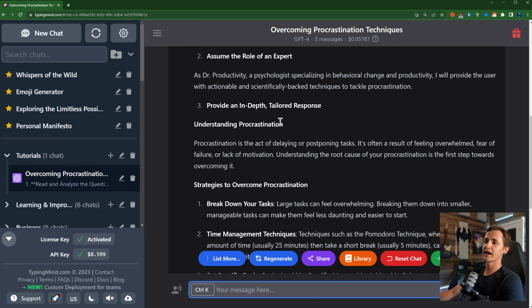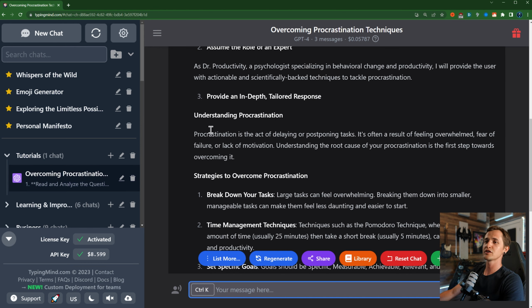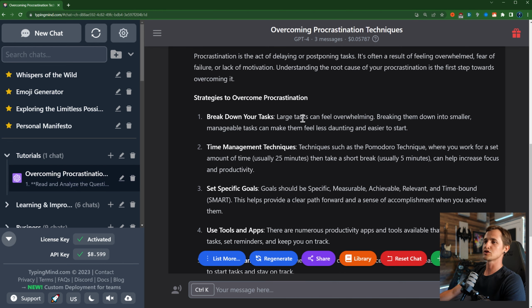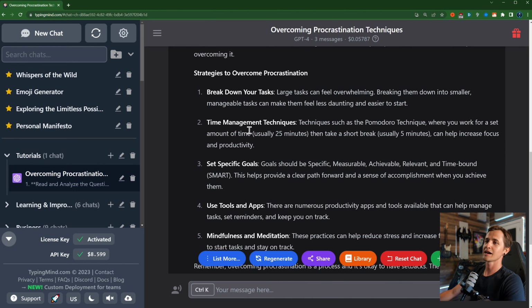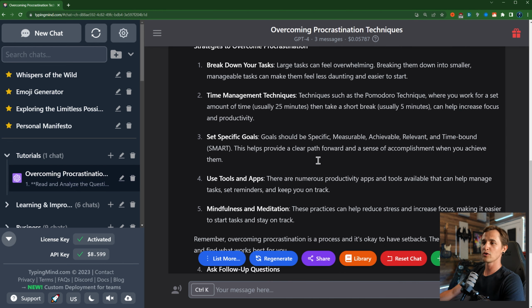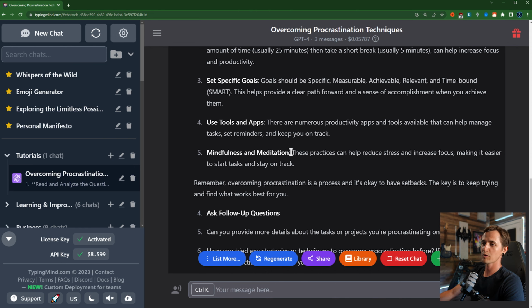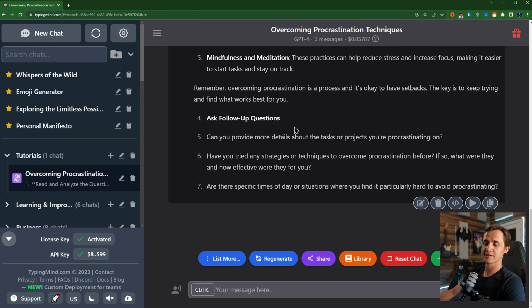Step 3 is to provide an in-depth, tailored response. So first, it tells us how to understand procrastination. Then it gives us some strategies to overcome it. Break down your tasks, time management techniques, set specific goals, use tools and apps. There's lots of those you can use. Mindfulness and meditation. This is probably one of the biggest solutions to procrastination in my experience. And then it asks us some follow-up questions.